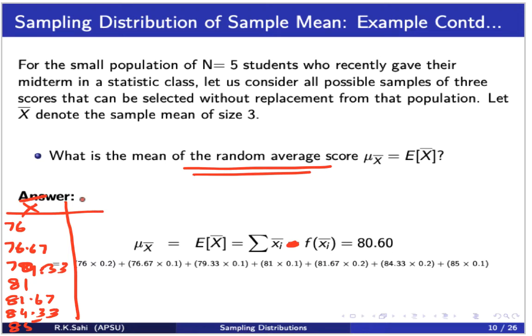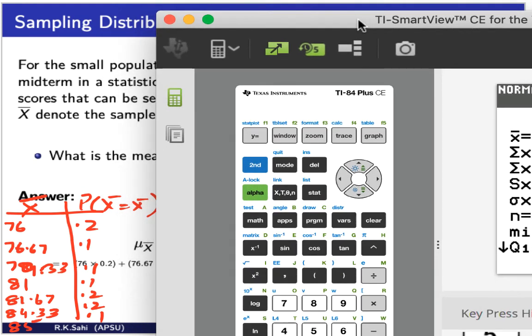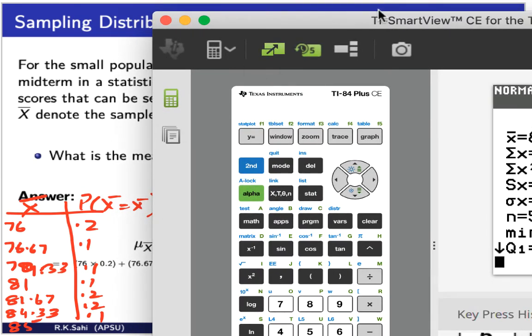Okay, and what was the probability of these small values of the sample mean? 0.2, 0.1, 0.1, 0.1, 0.2, 0.2, 0.1. Now I would like to find the mean of this sample mean. I'm going to get my calculator and plug in these values. In order to plug these values, keep this table handy.